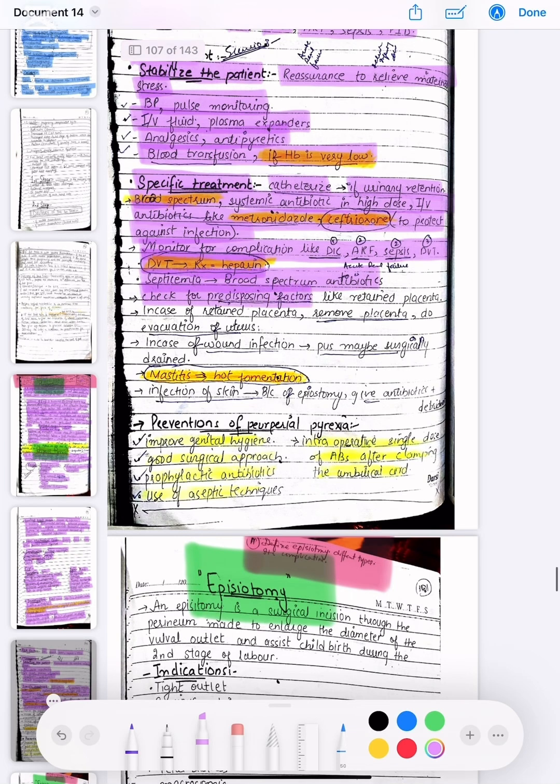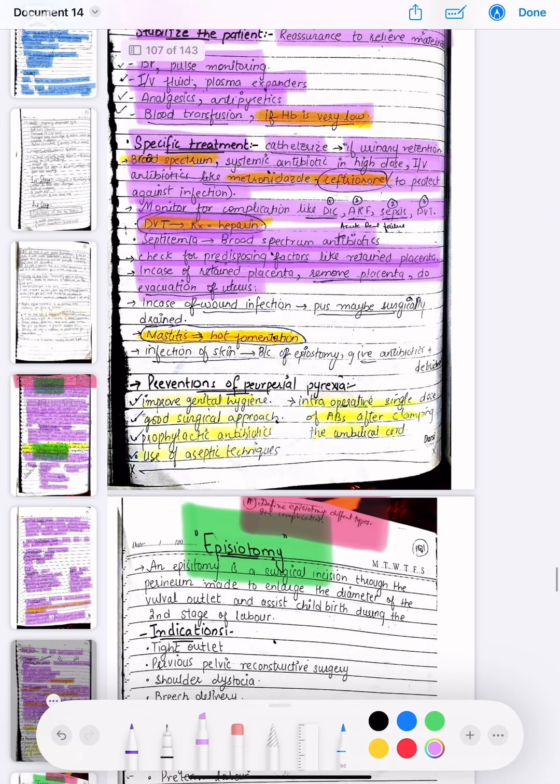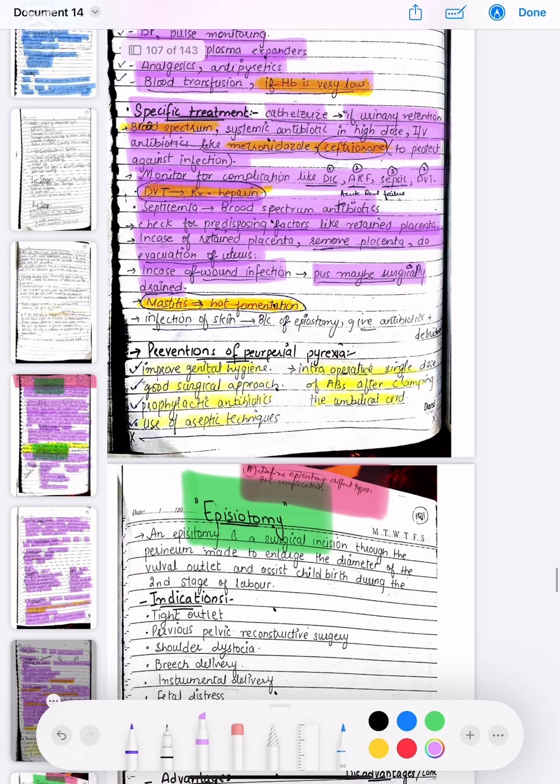Check for predisposing factors like retained placenta, and in case of retained placenta, remove the placenta and do evacuation of the uterus. In case of wound infection, pus may be surgically drained. For mastitis, do hot fomentation, and for infection of the skin because of episiotomy, give antibiotics. Now, the prevention of puerperal pyrexia is by improving genital hygiene, good surgical approach, prophylactic antibiotics, and use of aseptic techniques, with an intraoperative single dose of antibiotics after clamping the umbilical cord.